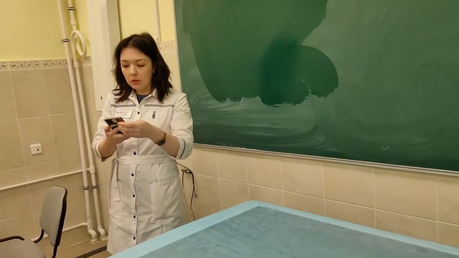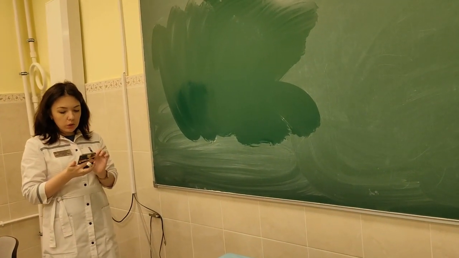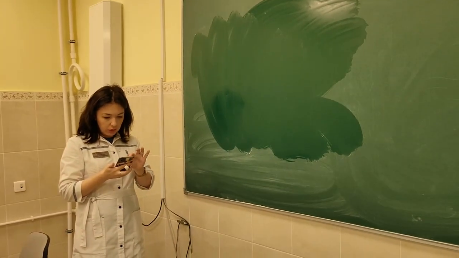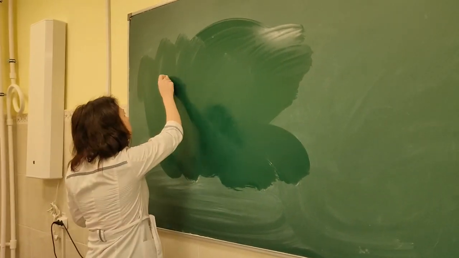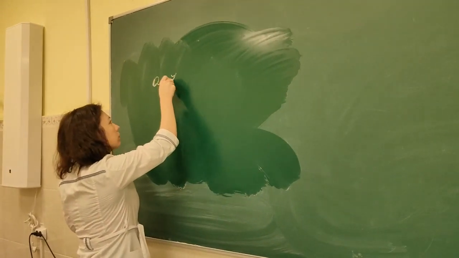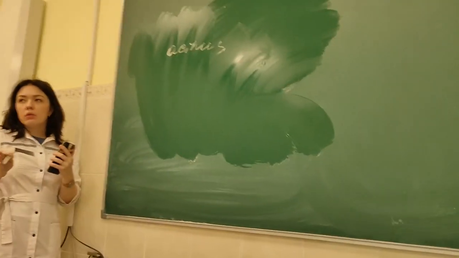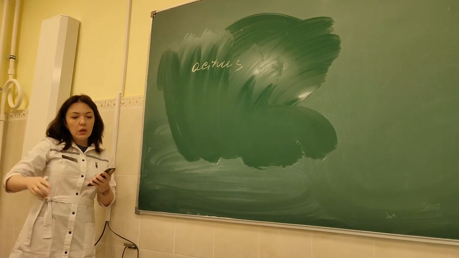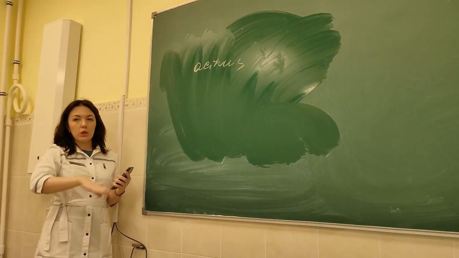Now, for the next lesson, we will also draw the morphofunctional unit of the lung. Morphofunctional unit of the lung is the acinus. We said that into the lung, principal bronchi enter, and then they are divided into lobar bronchi and then segmental bronchi and so on.